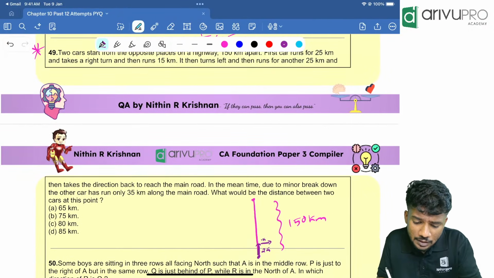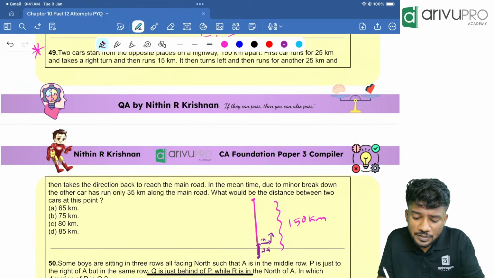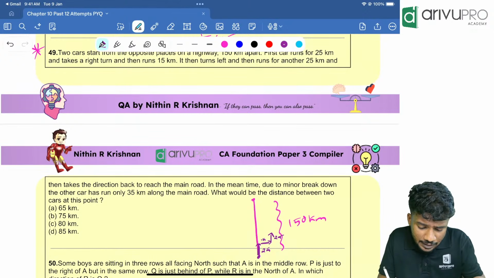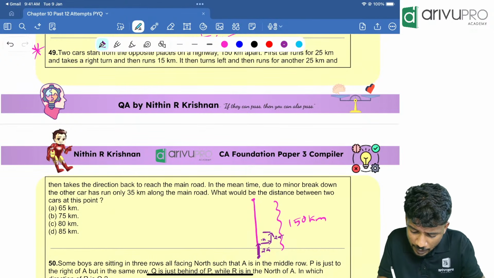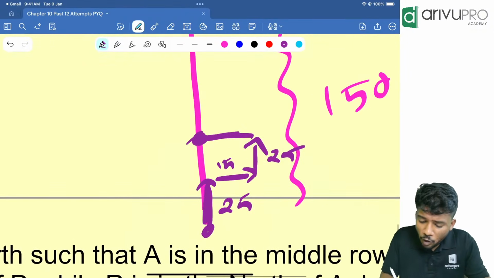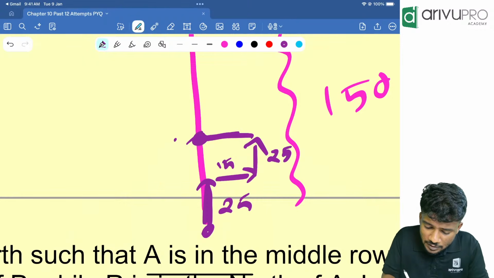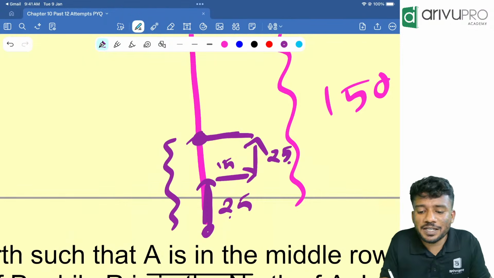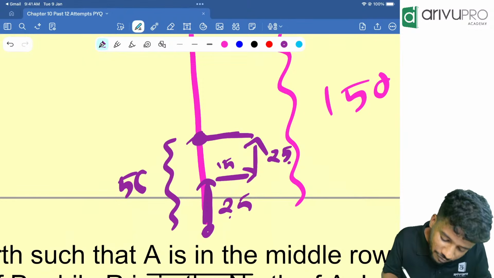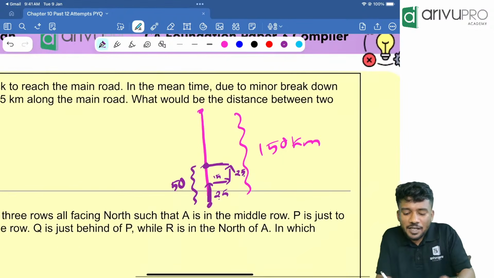Then turns left, which means it is again going up, another 25, and then takes a direction to reach back the main road. Now you tell me, in the main road, how much is the distance traveled by our first car? 25 plus 25 is 50.